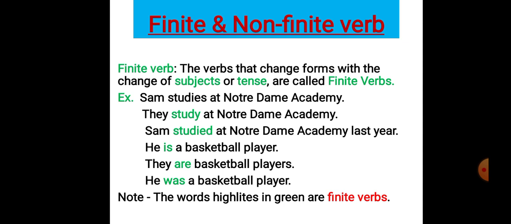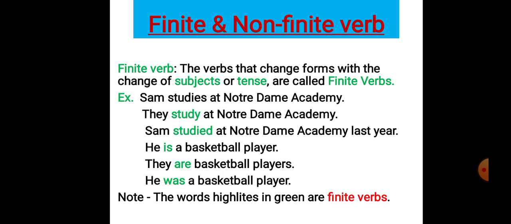In the next sentence, you can see: Sam studied at Notre Dame Academy last year. You can see the subject is again the same, Sam, but again the verb's form has changed. Why? Because the tense has changed. We are writing now in past, so the form has changed. So it is a finite verb. Similarly, in the further sentences, you will find that is is changing into are, is changing into was.